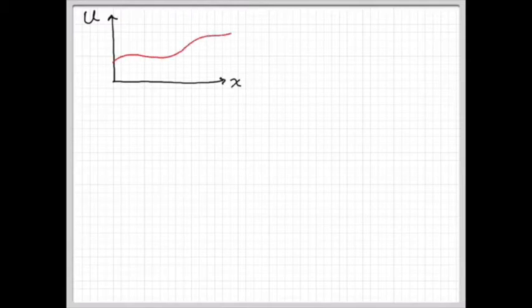All right, so let's start with a very basic graph. So we're going to have two axes. You're going to plot position on the x and potential energy on the y. So when you have a very generic curve, we'll do this in red. Okay, the curve represents the potential energy as a function of position.